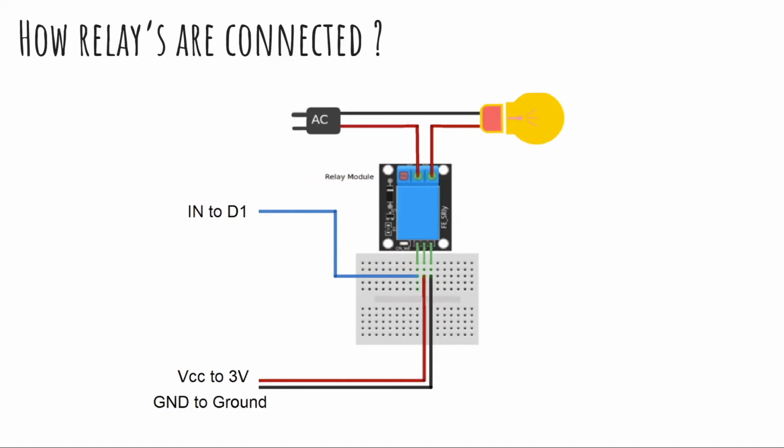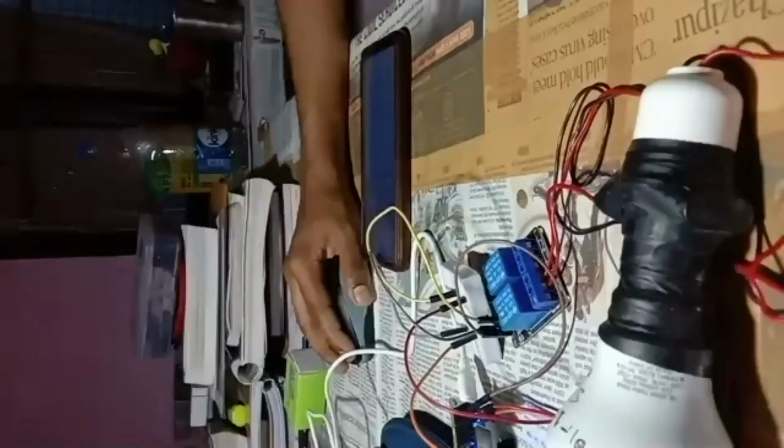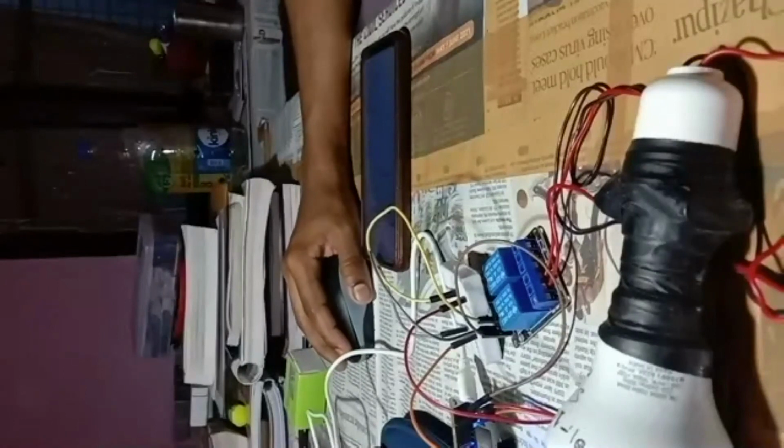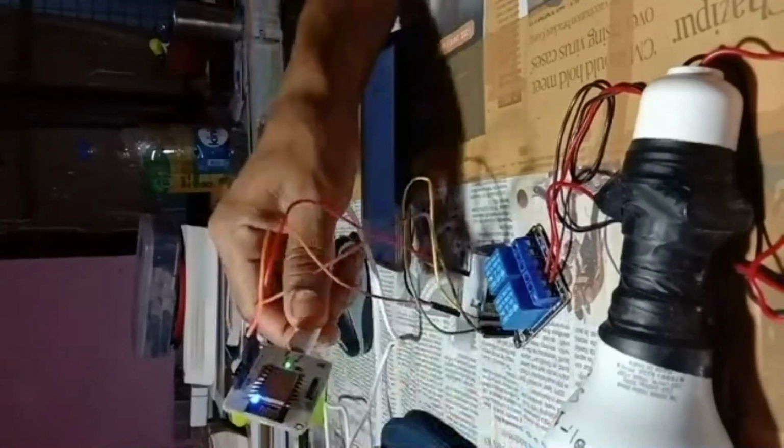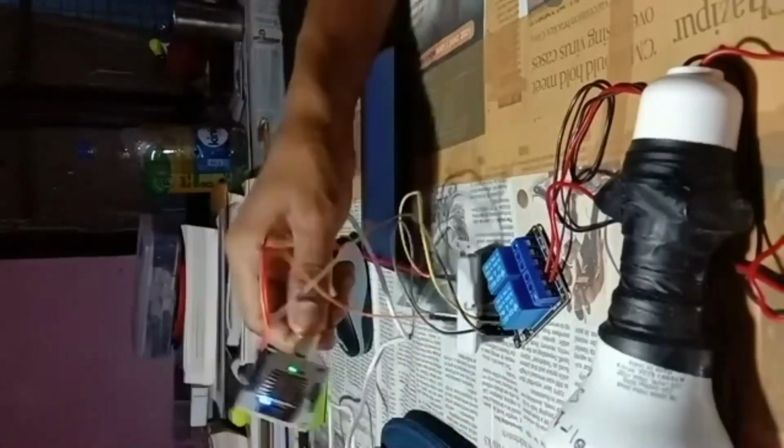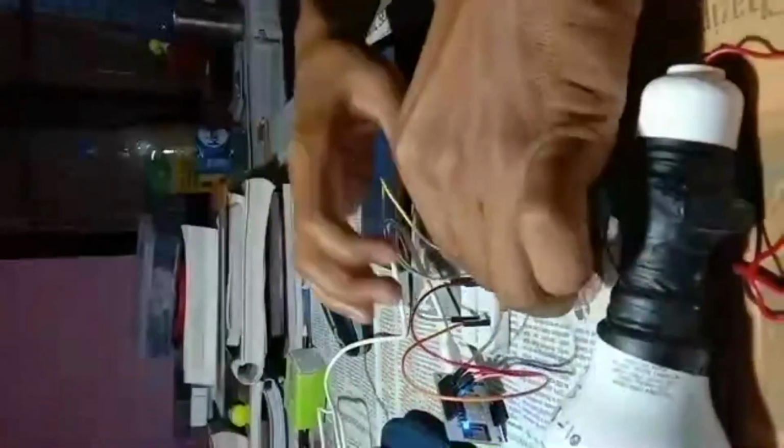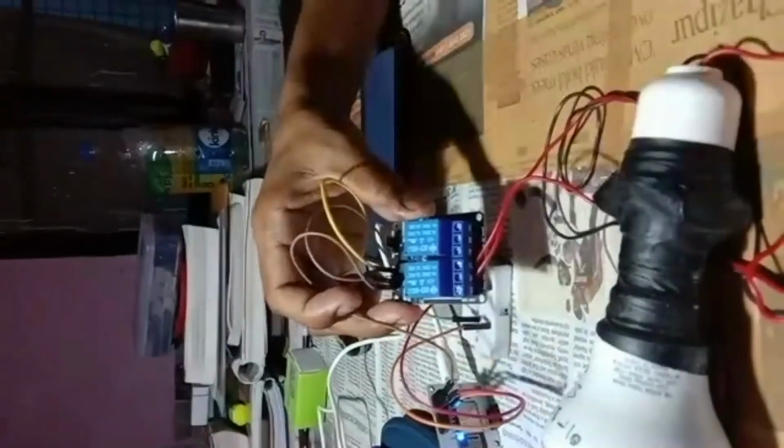I will be showing you a demo now. Just a second, let me put my connections in place. I will be showing you the relay part. Okay, now I'm starting my video. So this is my Bolt module which I have connected, and this is my relay module, and this is my bulb.